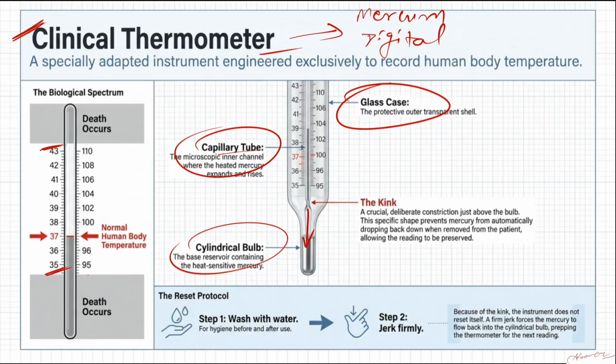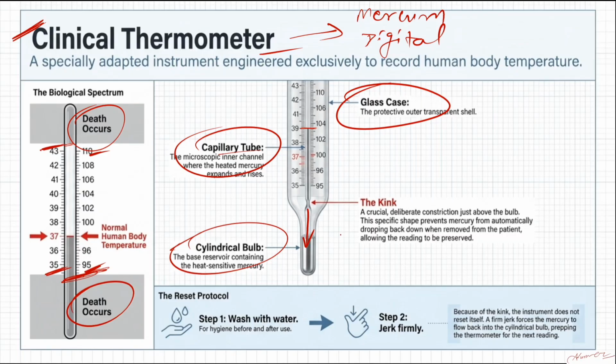While you take the reading, its range is almost from 35 degrees Celsius to 43 degrees Celsius, which in Fahrenheit is 95 to 110 degrees Fahrenheit. If the normal body temperature drops below 95 degrees Fahrenheit, that's a critical temperature. If it is more than 110 degrees Fahrenheit, that's absolutely critical. The person will die because of organ failure. Since clinical thermometers are used for measuring body temperature only, its range is not much. That's more than enough. Clear? Acha. While you see the reading in the mercury, make sure you see the line exactly from the top. You should not make any parallax error.